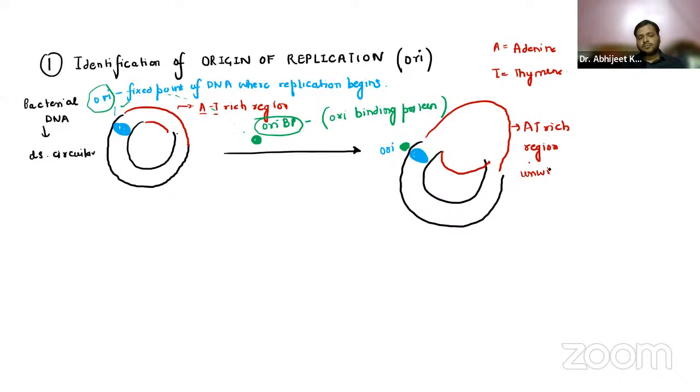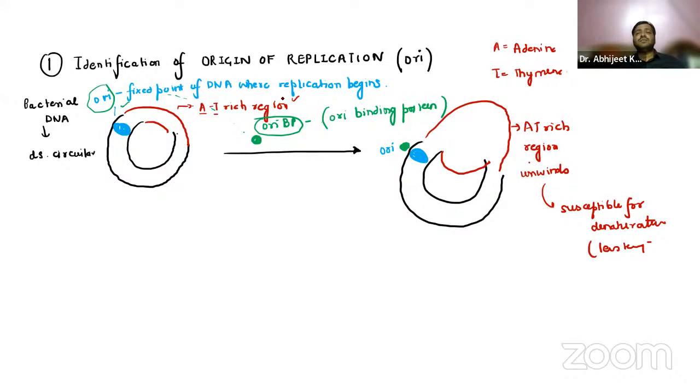This region is also susceptible to denaturation, because it needs less temperature.